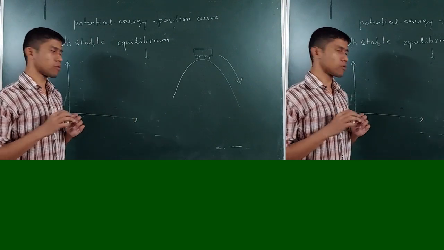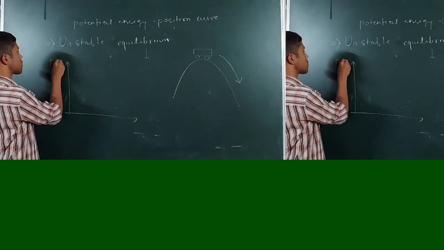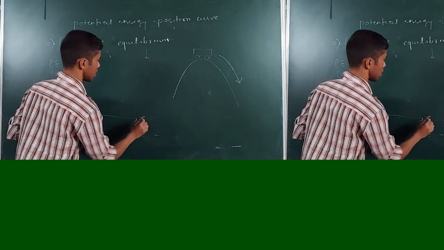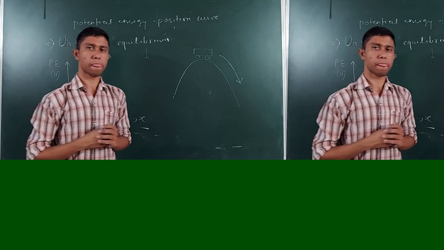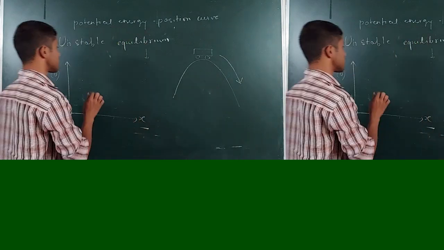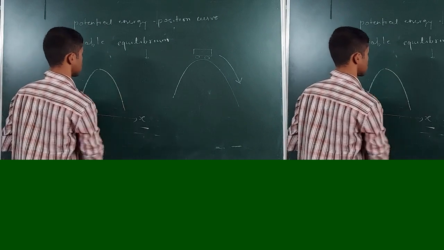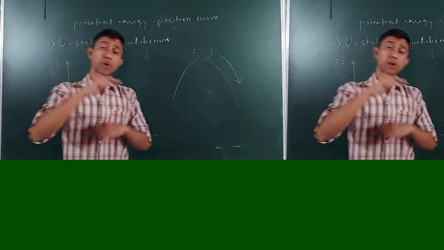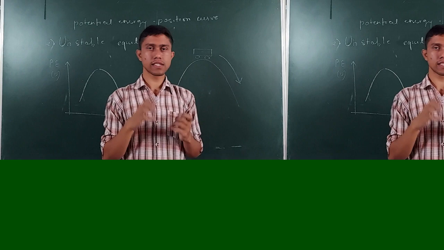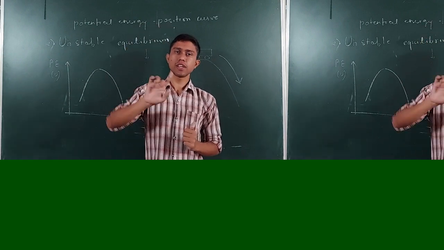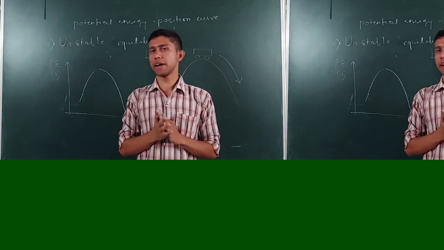So this is the potential energy curve where I can represent the y-axis with the potential energy and the x-axis with the position. So how do we represent unstable equilibrium? It is this way. Whenever you see an inverted U, okay, in a stable equilibrium you saw a U, in this condition you will see the opposite U. You can remember it very easily.